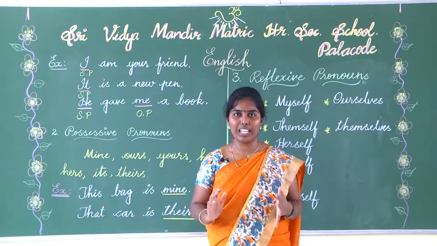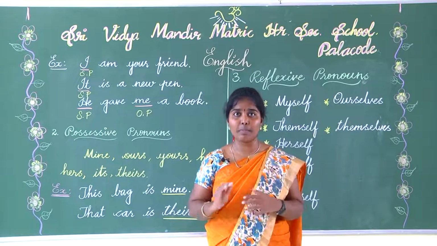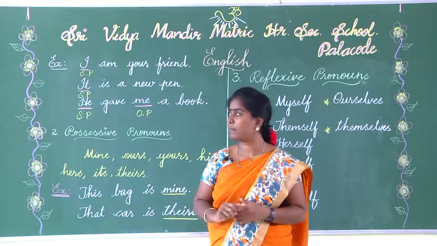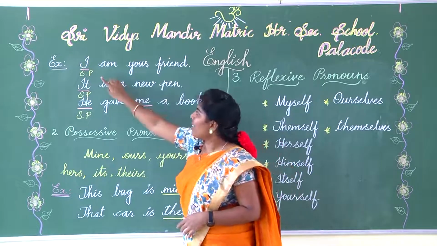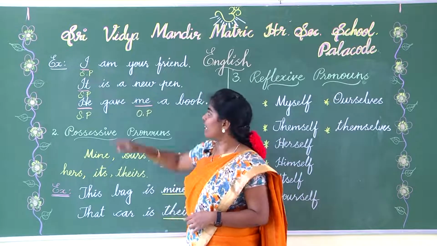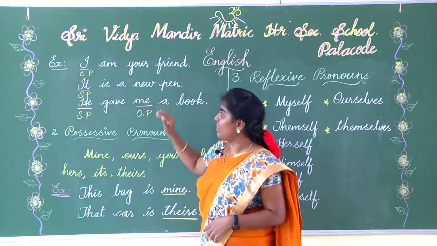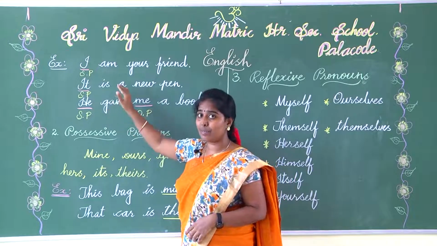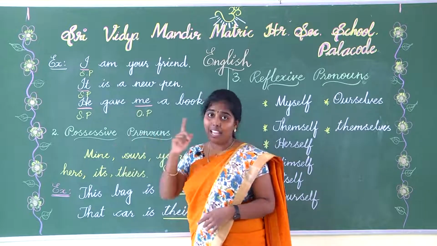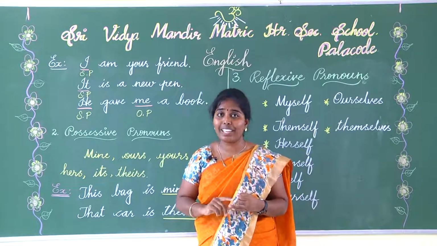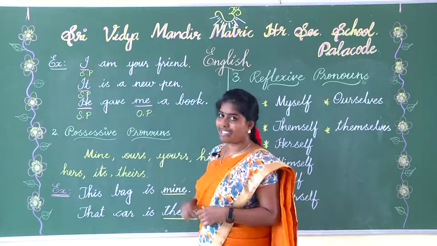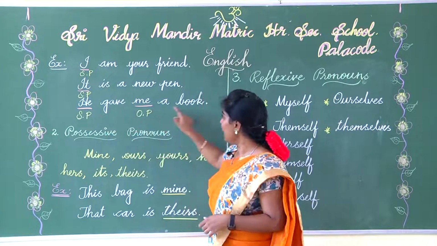Now I am going to explain subject and object pronouns with a few examples. I am your friend. Here, I is the subject pronoun. Then, it is a new pen. In this sentence, it is the subject pronoun. As I said before, in a single sentence we can have a subject and an object pronoun too. The example is: He gave me a book.